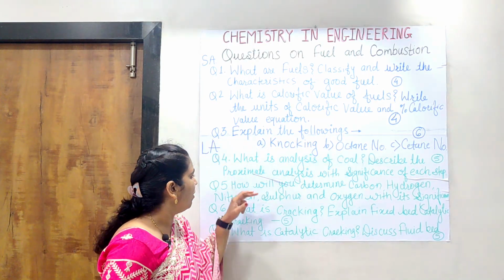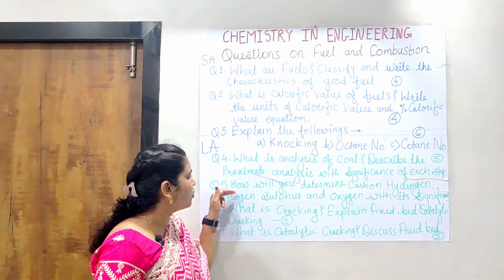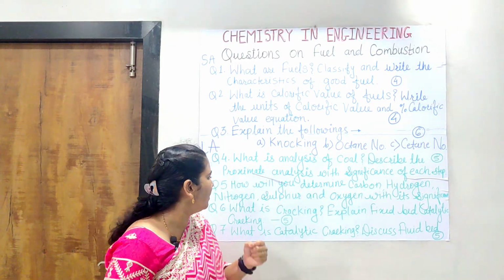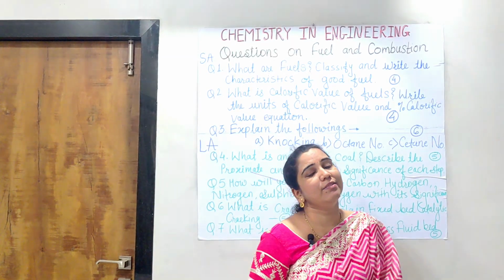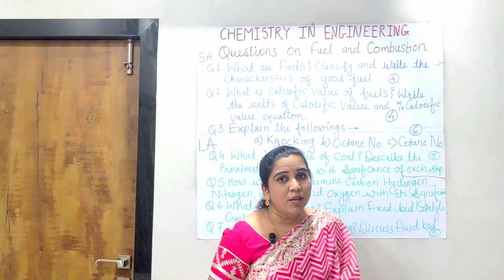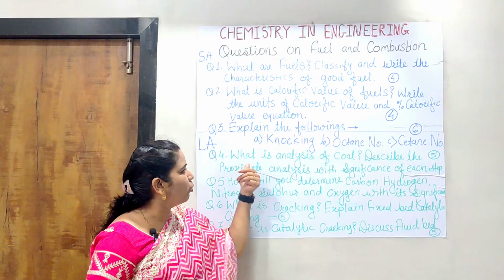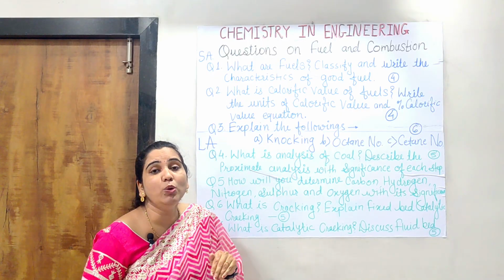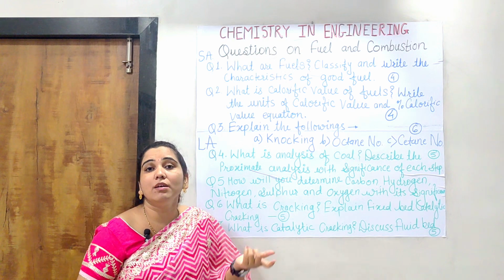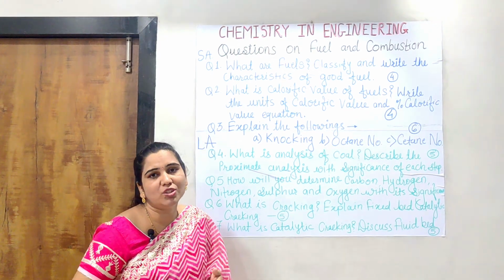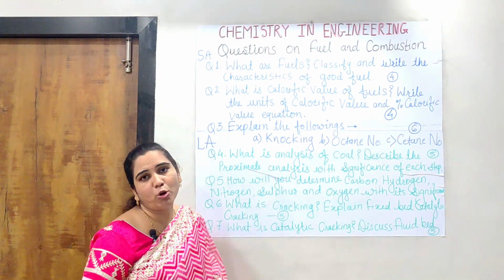Every time. Okay, now in the same way, the second question is how will you determine carbon, hydrogen, nitrogen, sulfur and oxygen by ultimate analysis, and write it with its significance. In the same way, the fourth question can also be asked: how will you determine moisture, volatile matter, fixed carbon and presence of oxygen by the proximate way.